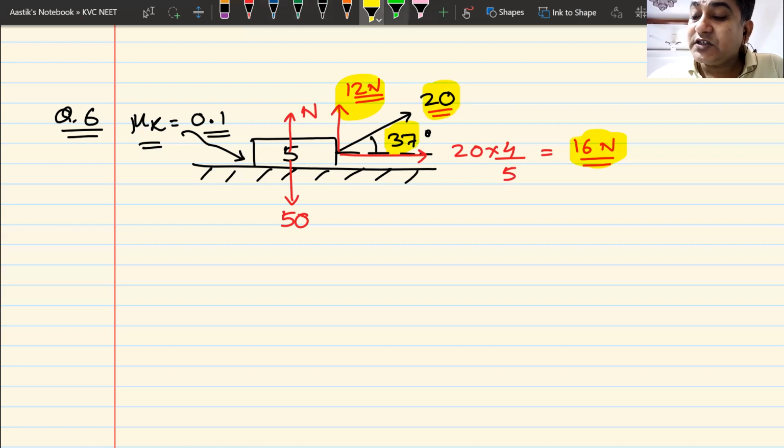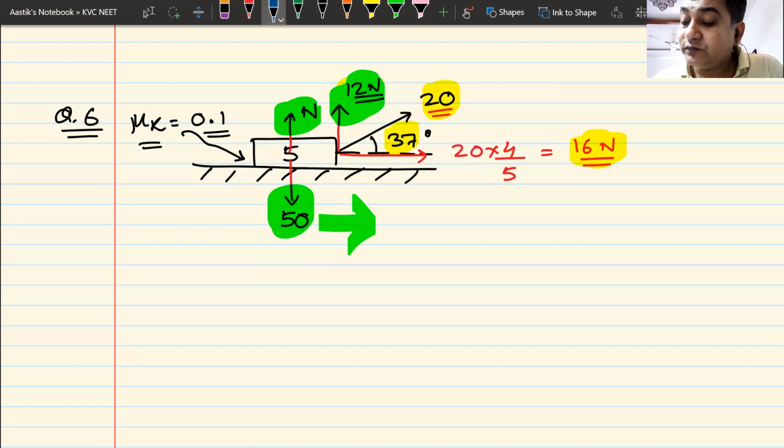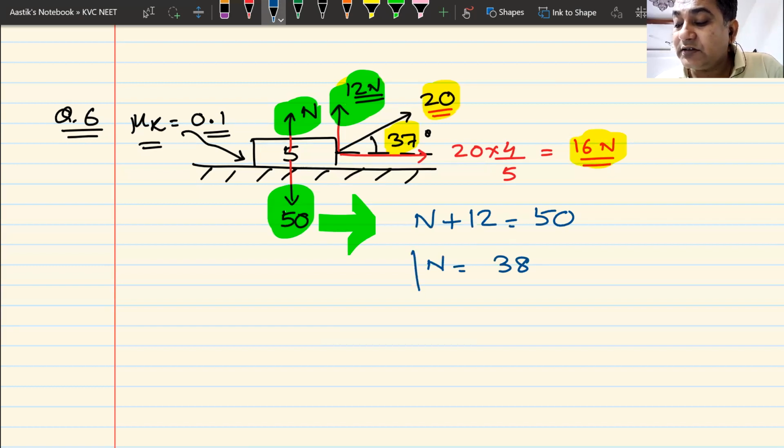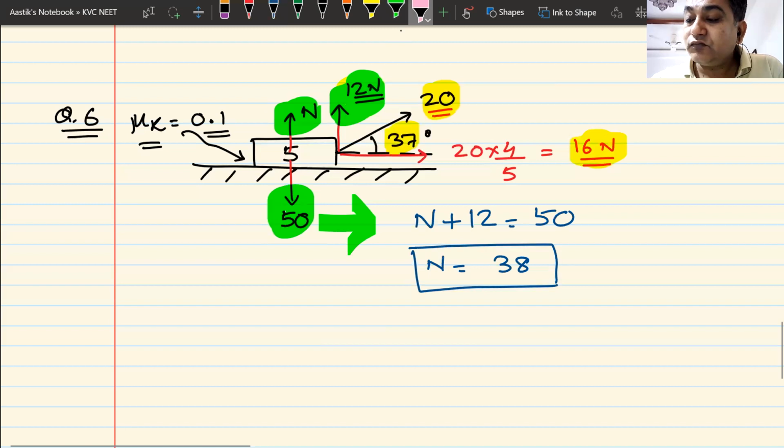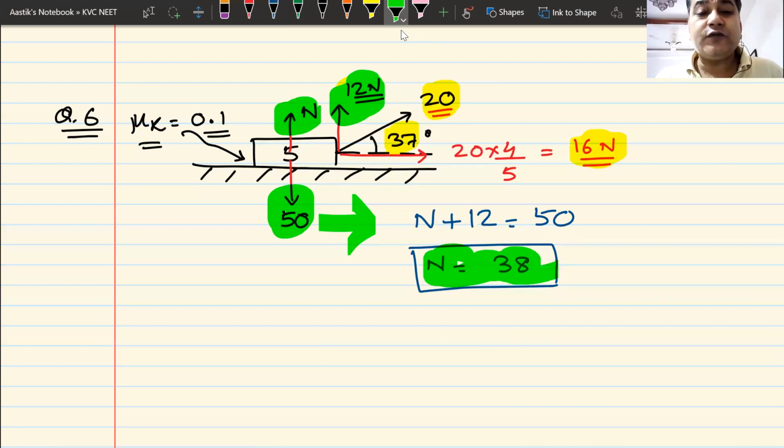Now, if I look at the equation, normal reaction is upwards, but I also have 12 Newton, which is upwards, and 50 is downwards. You can see something has changed. What has changed? N plus 12 now becomes 50. So my N becomes 38 Newtons. So in this question, what has changed? In this question, I have changed the value of normal reaction.